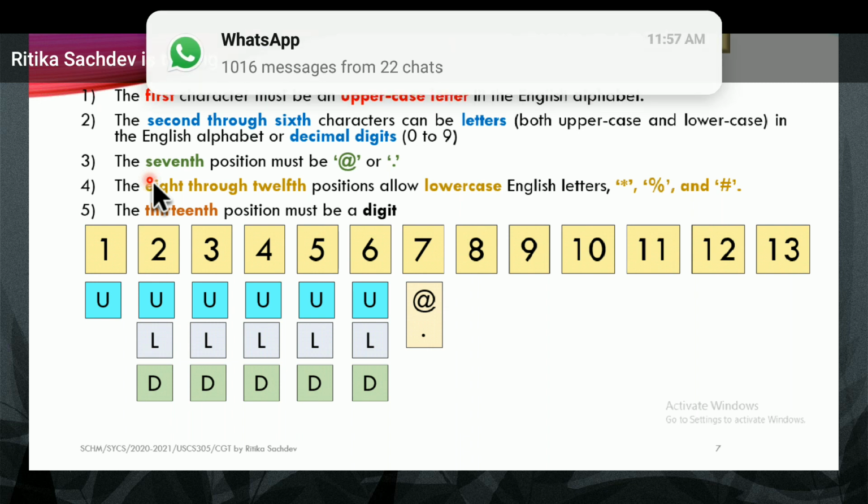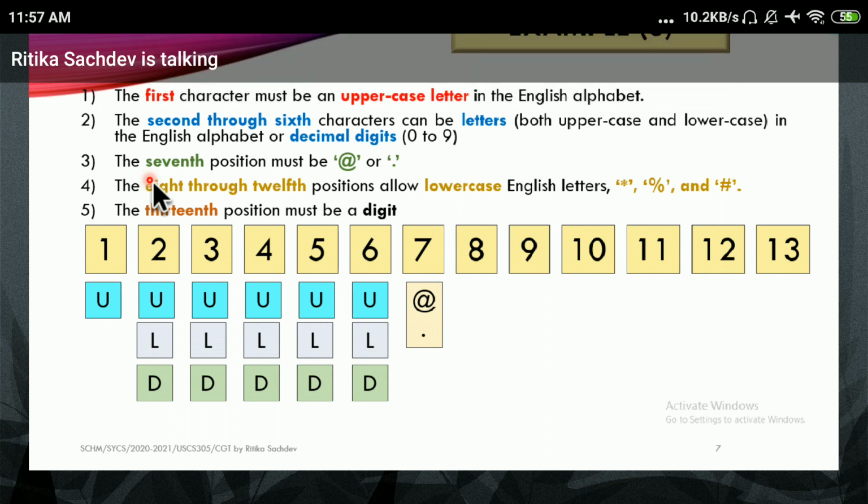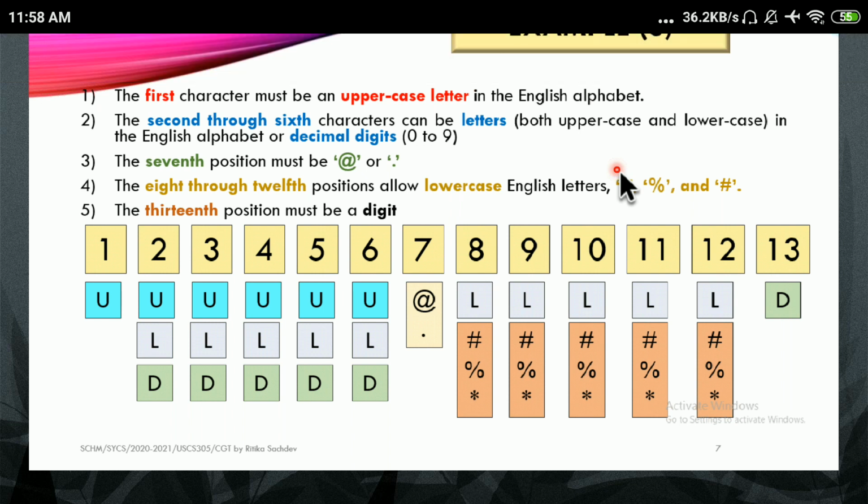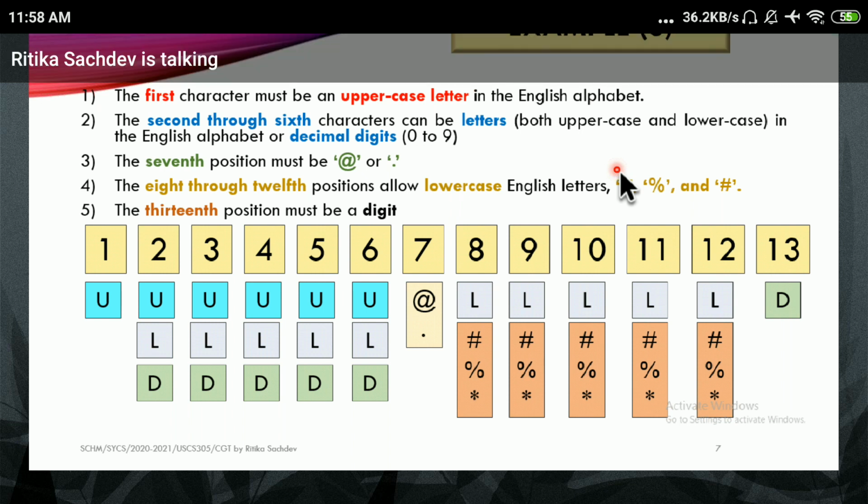From 8th to 12th, we will have lowercase letters or these three special characters, hash, percent, star. And in the last, 13th position, we have only digits. We have just mentioned what characters are allowed at these 13 different positions. Take a screenshot for this and then we'll start counting.